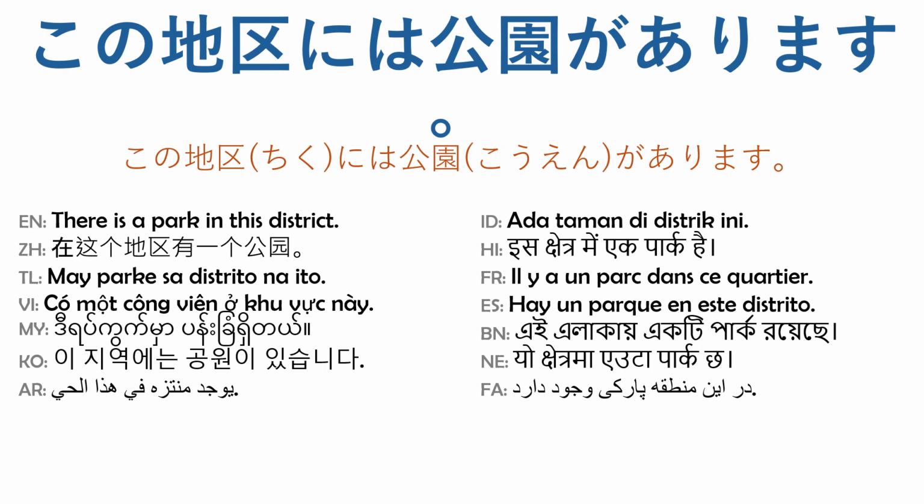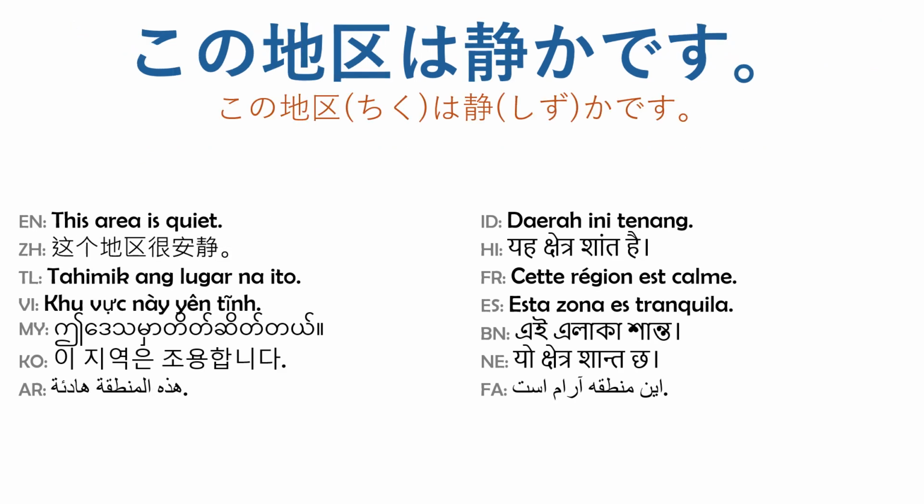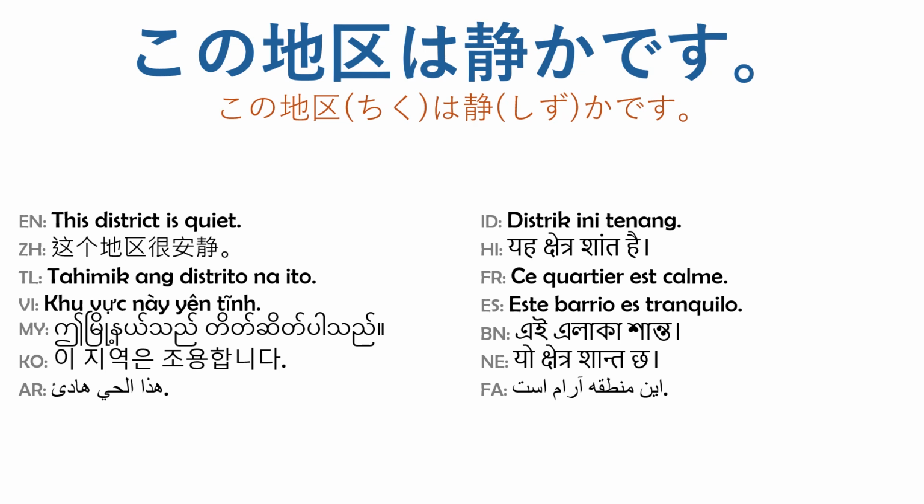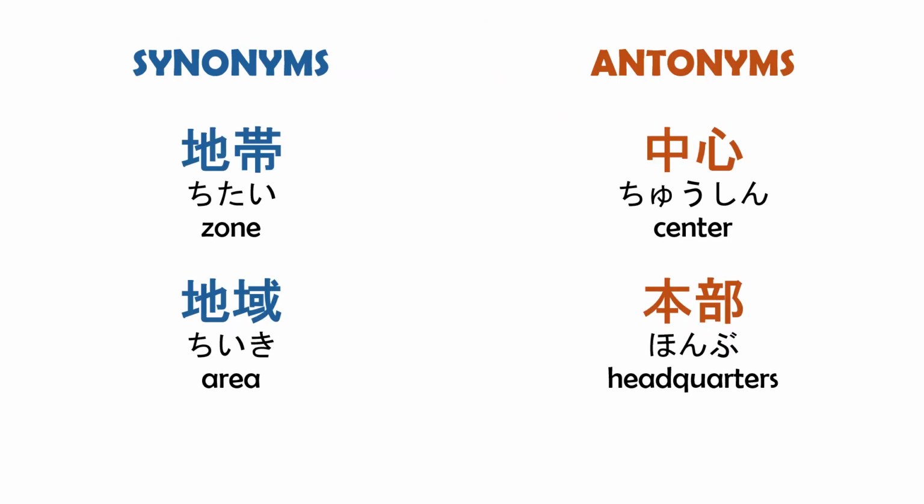There is a park in this district. この地区には公園があります。This area is quiet. この地区は静かです。The new district is quiet. 新しい地区は静かです。This district is quiet. この地区は静かです。